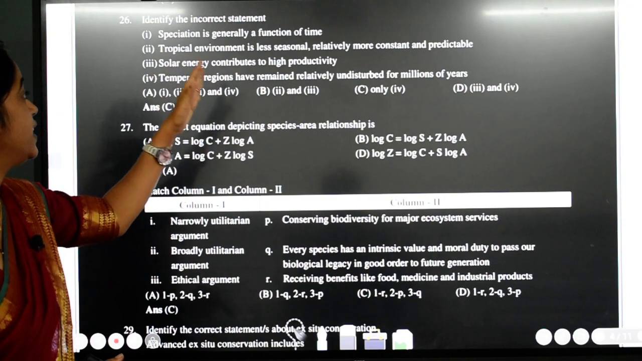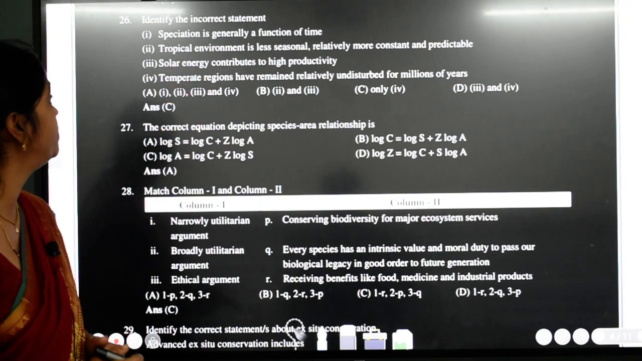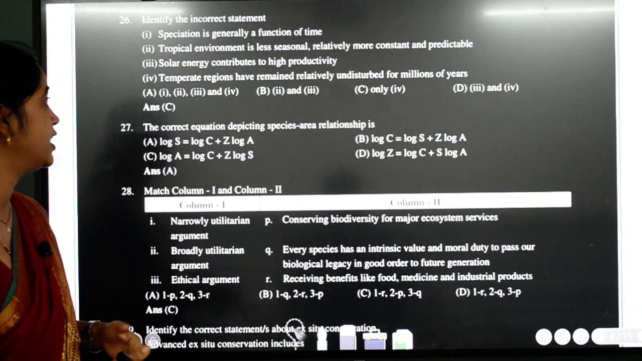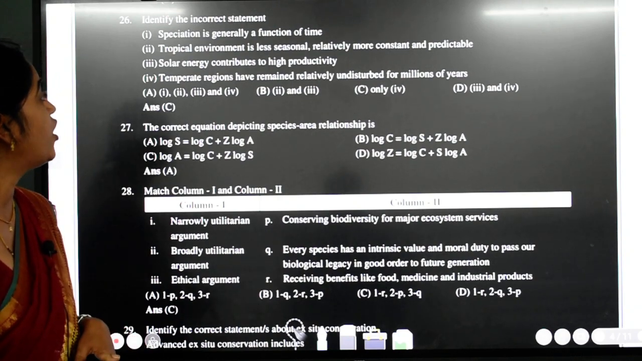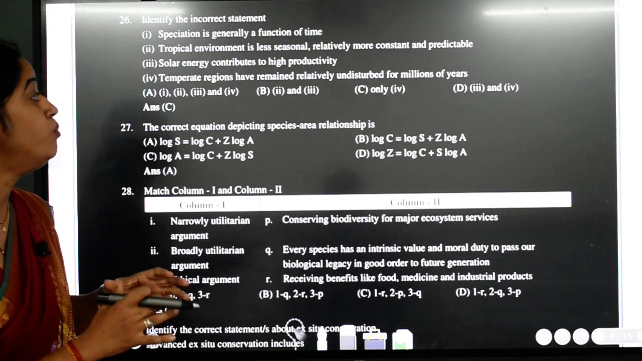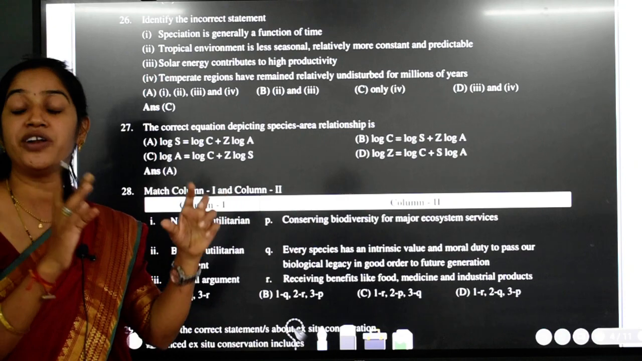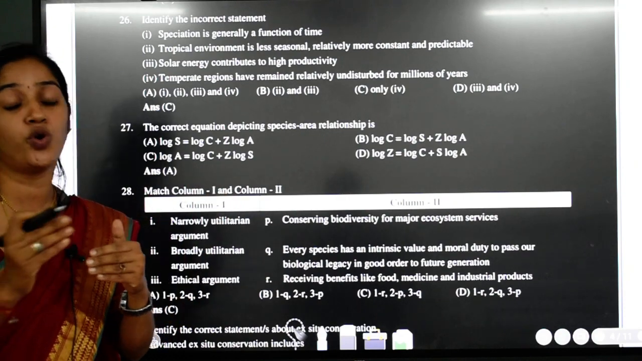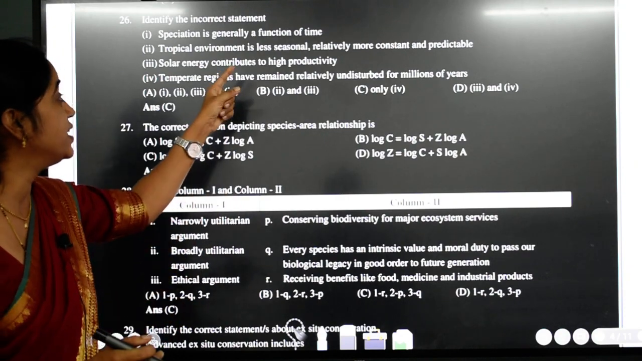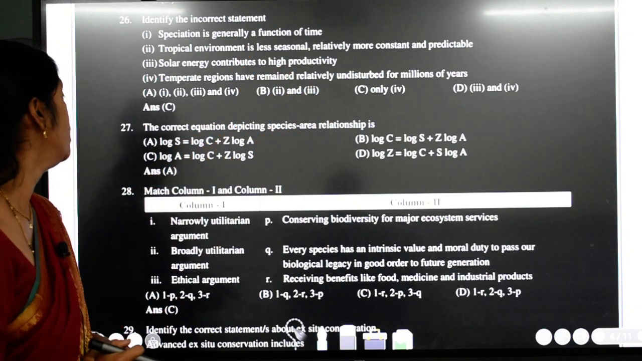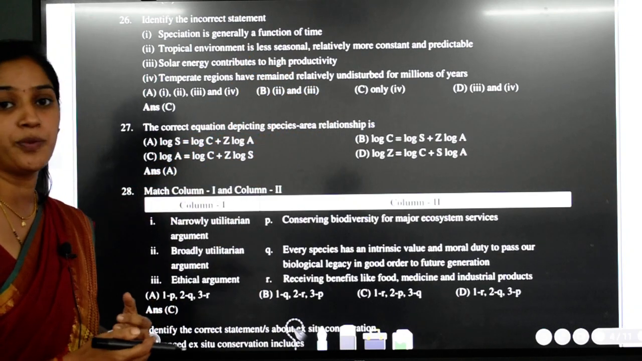Identify the incorrect statement. We have to check for the wrong statement here. Speciation is generally a function of time. It's correct. Tropical environment is less seasonal, relatively more constant and predictable. As in the tropics, you have similar sun rays, so you don't have much change there, and that is the reason it is relatively more constant and predictable.